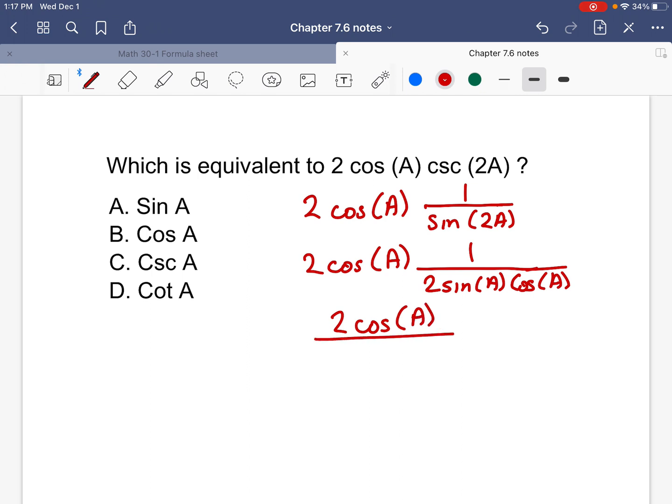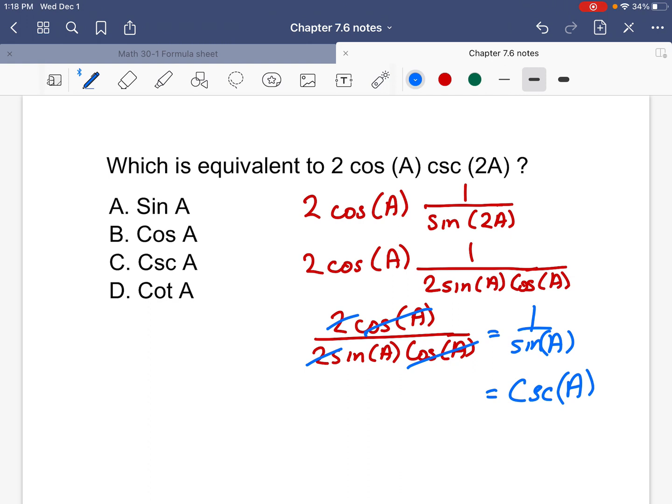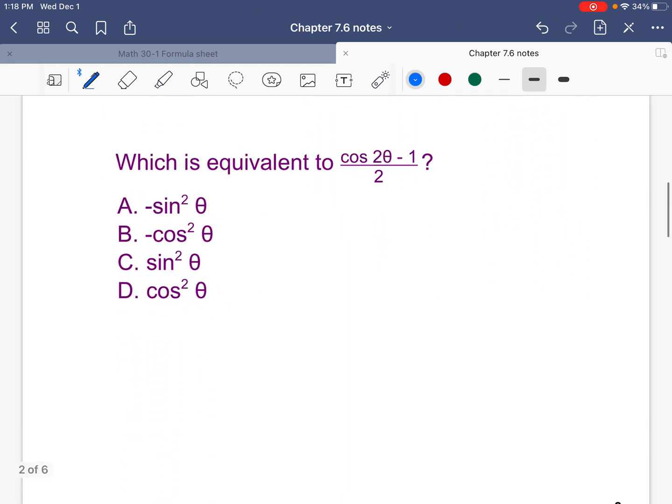And note, we should write that as one nicer term. 2 cos of a over 2 sine of a cos a. When you do it like that, cos of a cancels, 2 cancels, down to 1 over sine of a, which simplifies to a cosecant. Now 1 over sine of a is the correct answer, cosecant of a, which is option C.